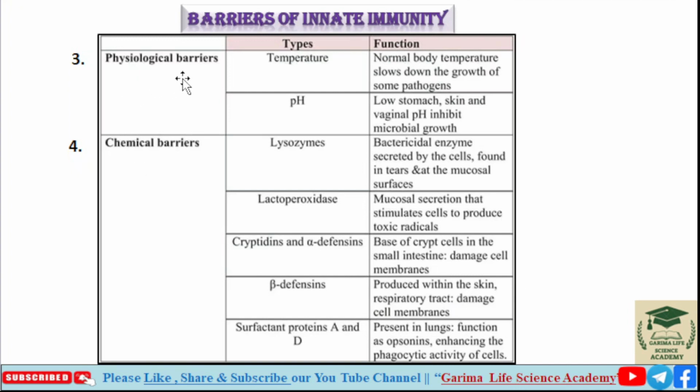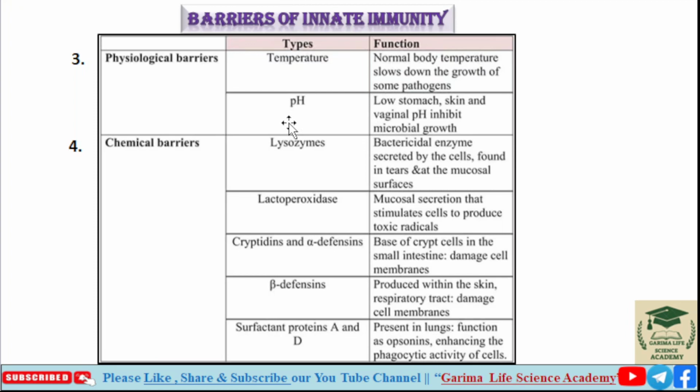Third is the physiological barrier. In physiological barriers, temperature and pH come under this category. The function of temperature is to maintain normal body temperature and slow down the growth of some pathogens. So temperature is involved in maintaining our body temperature and slowing the growth of some pathogens.